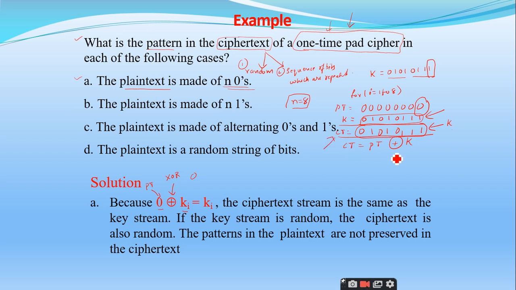In this case, if you are taking the plain text as n bits, right? So what happens if the plain text is made of n ones? So what is my plain text here? What is the value of n? 8, sir. So I have 8 ones. And what is the key? Let us take the same key which we have used in the first example, 0 1 0 1 0 1 1 1. Now tell me, what is the ciphertext here?